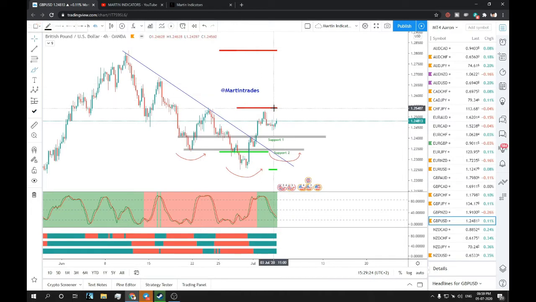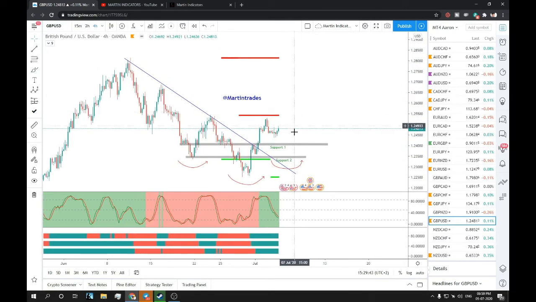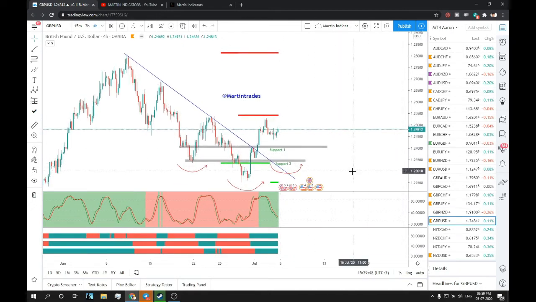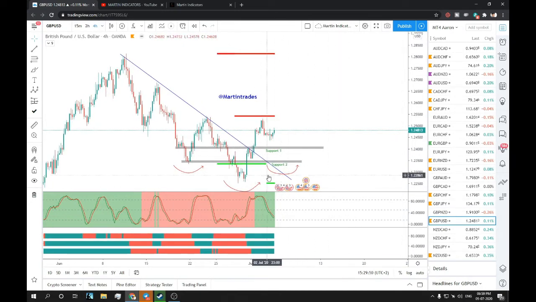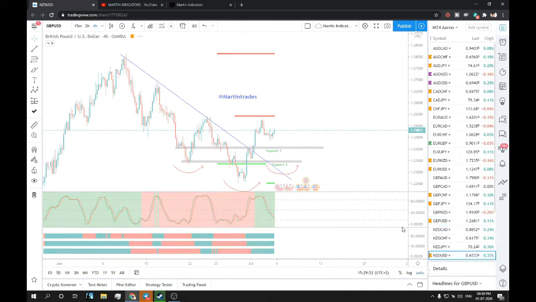So either you take a long after the break of this resistance on the retest, this would be your trade setup, or wait for the price to reach this support zone and then take a long position on this support. So GBP USD is also looking good for a long in coming weeks, so I'm waiting for these ranges to come so that I take a nice buying opportunity. So yeah, let's move on to the next one, NZD USD.